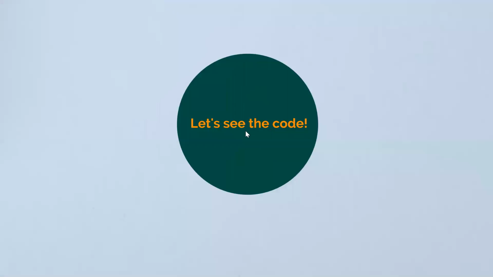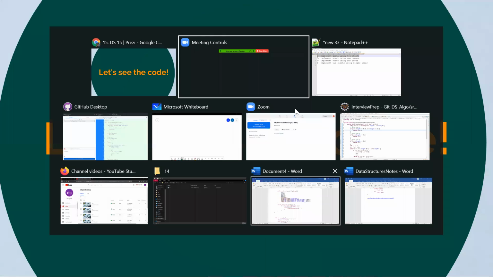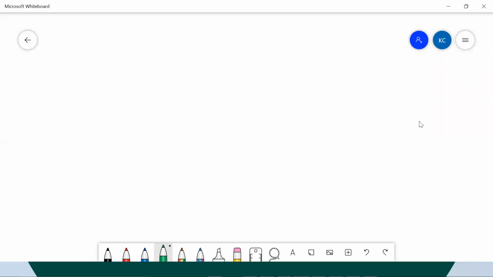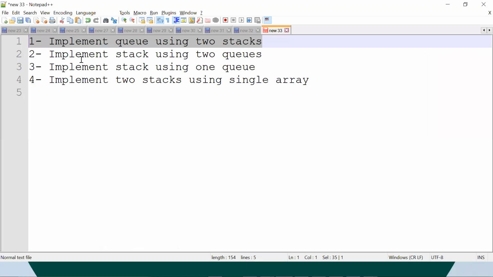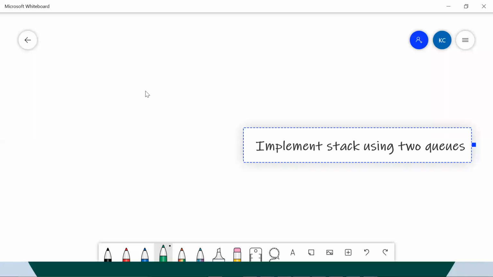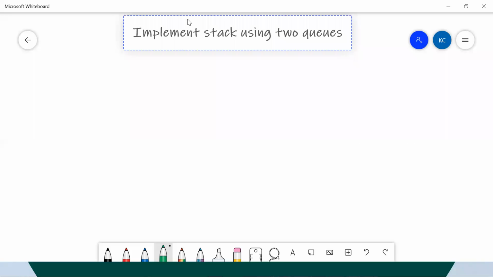Okay, so now let's go to the implementation and let's see the code. Instead of seeing the code, let me go to my whiteboard. Where is my whiteboard? Okay, so yesterday we were in this particular problem. I was stuck in this problem, rather I'd say. Okay, so this was the one. It was implement a stack using two queues. Let me paste it. Okay, implementing stack using two queues.